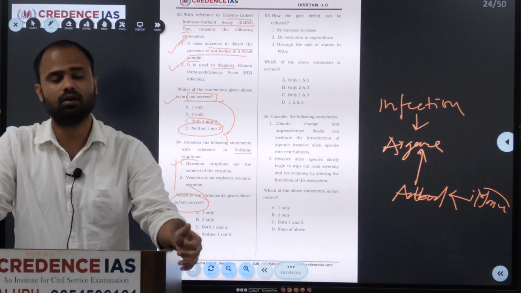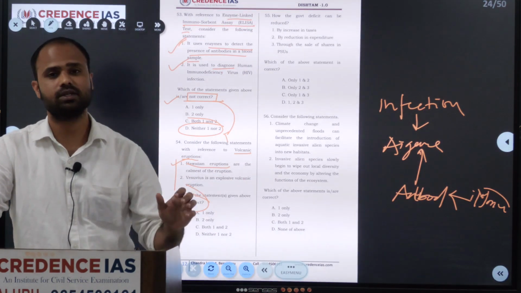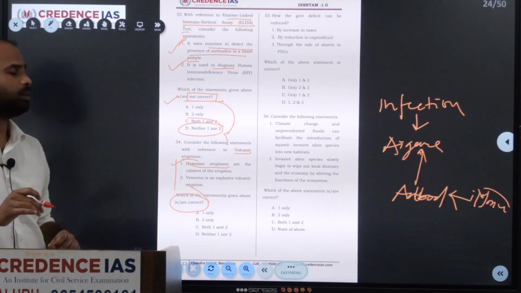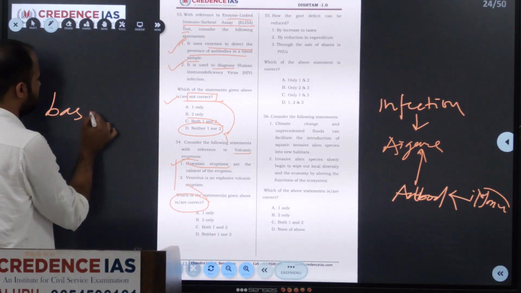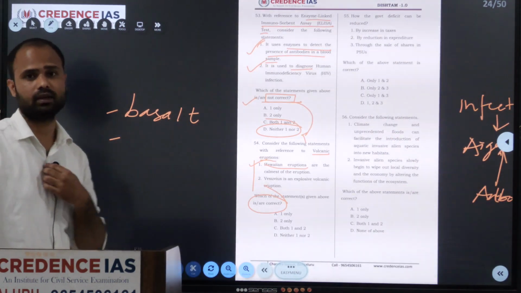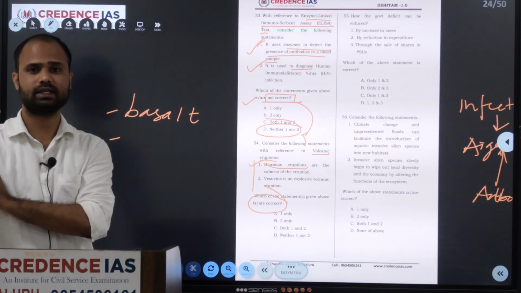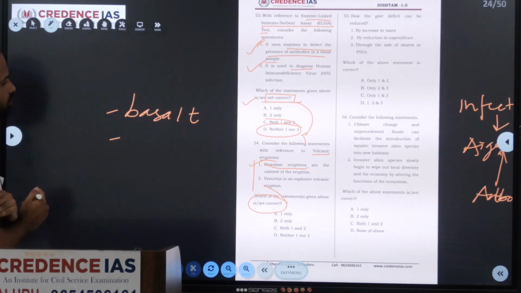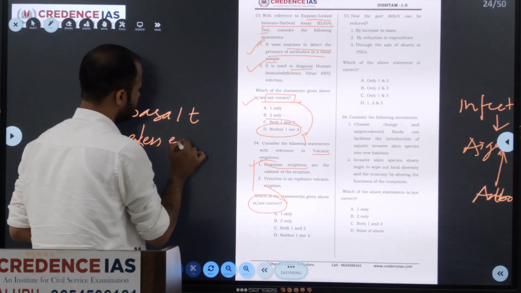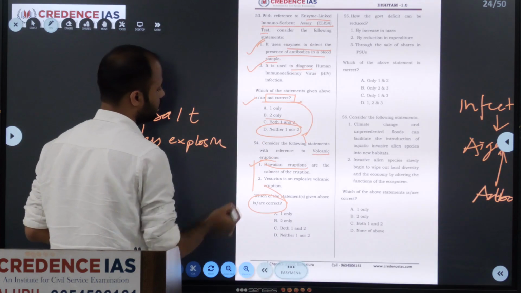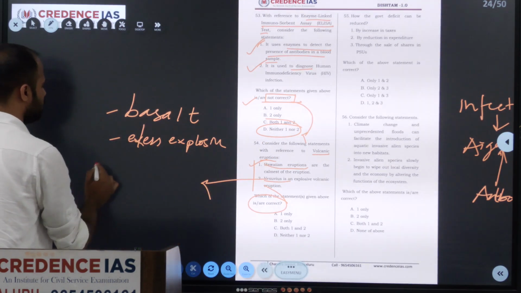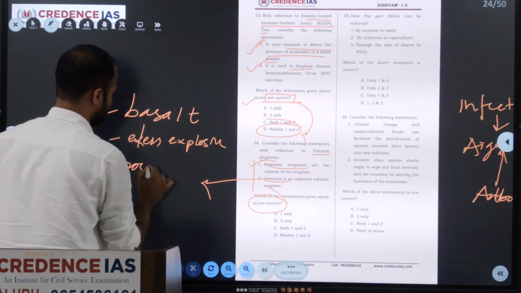The Hawaiian eruption is from a shield volcano. We know that a shield volcano is mainly basalt, and it is more liquid. So viscosity will be less here. The lava is very fluid, so it is less explosive. On the other hand, the Vesuvius eruption belongs to a composite volcano.